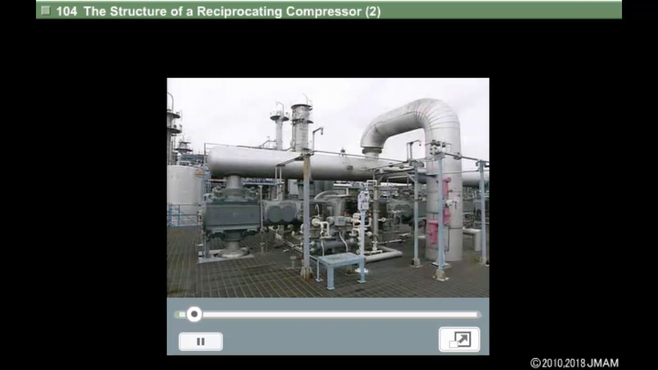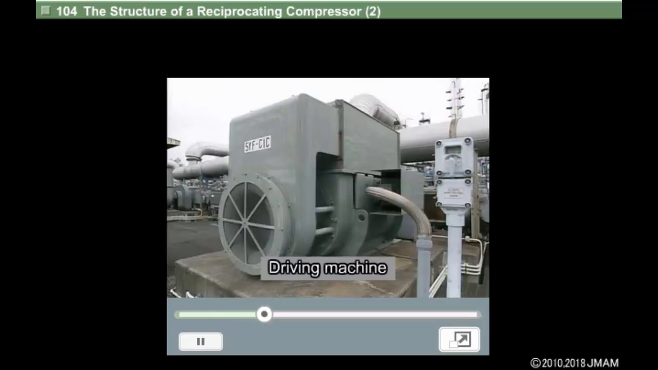Let's take a look at a typical plant compressor one more time. An actual compressor runs as one system together with various kinds of auxiliary equipment. A driving machine is connected to the compressor to provide power.